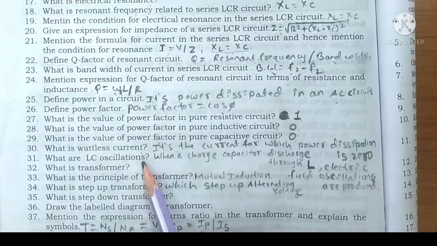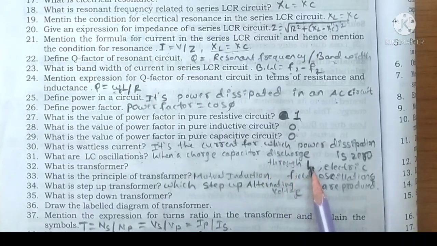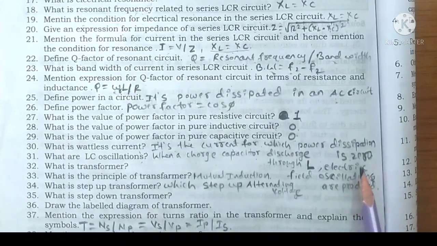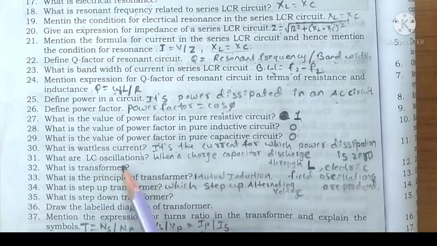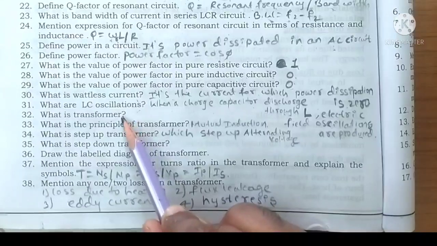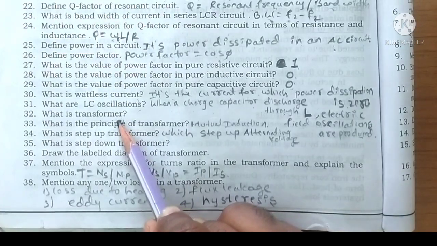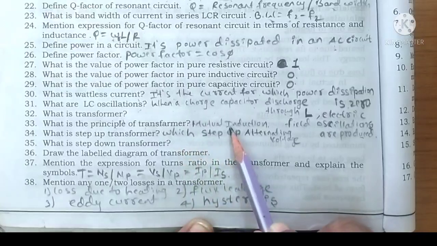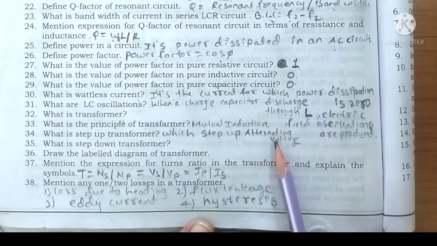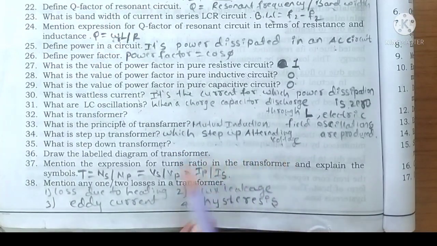What are LC oscillations? Yes, when a charged capacitor is discharged through an inductor, electric field oscillations are produced. These electric field oscillations are LC oscillations. What is transformer? So transformer is a device which is used to step up and step down the voltage. What is the principle of transformer? Mutual induction. What is step up transformer? Which steps up alternating voltage. What is step down transformer? Which steps down alternating voltage.